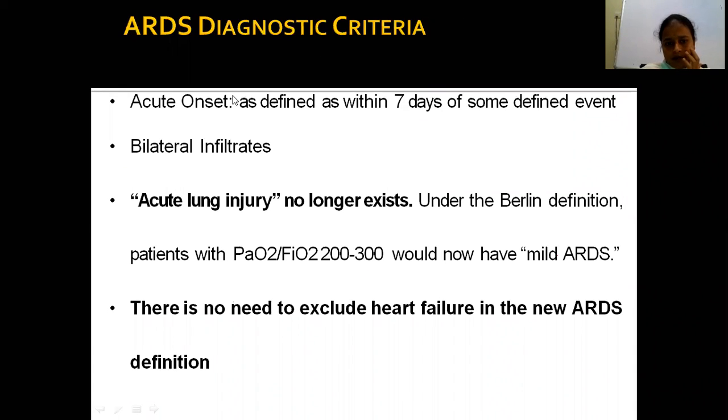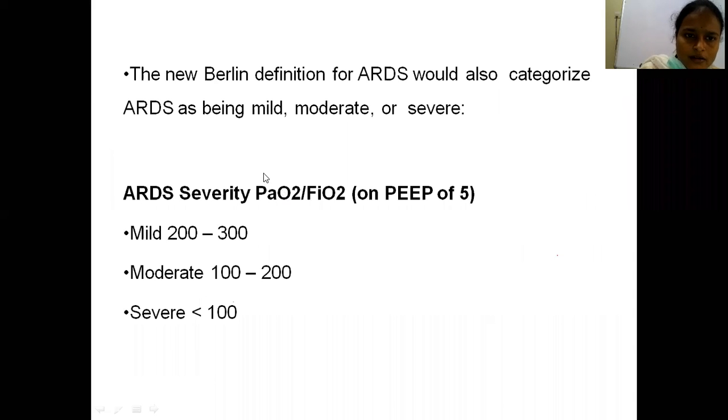The diagnostic criteria, the Berlin criteria: acute onset is defined as within 7 days of some defined event. The insult occurs within 7 days of the event, with bilateral infiltrates, and acute lung injury no longer exists in the new Berlin criteria. A PaO2 by FiO2 of 200 to 300 would now be the mild ARDS category. And there is no need to exclude heart failure in the new ARDS definition. Heart failure patients also can have ARDS, so there is no exclusion of heart failure.